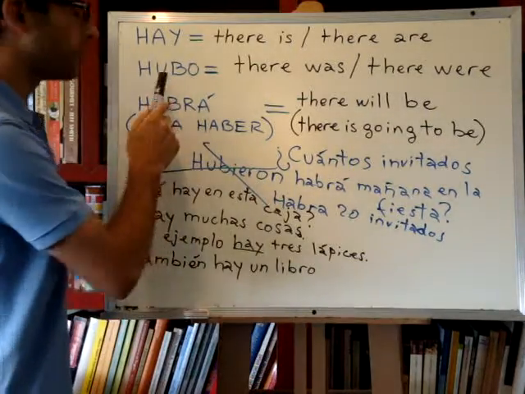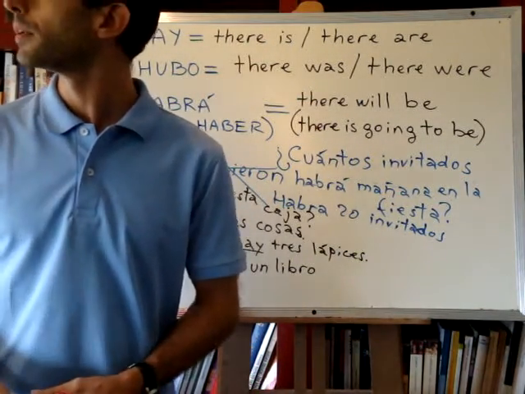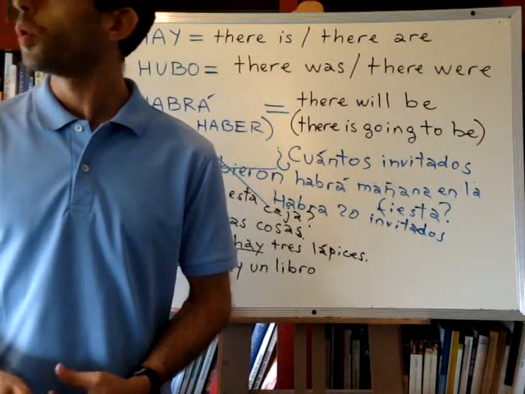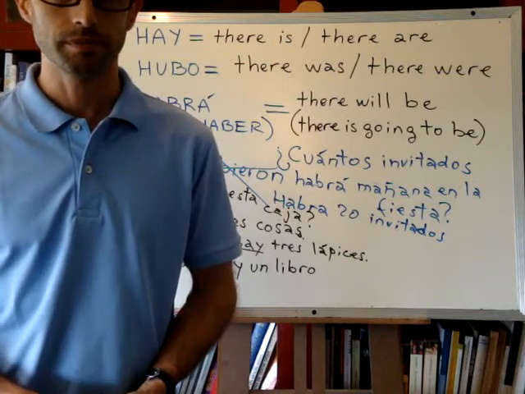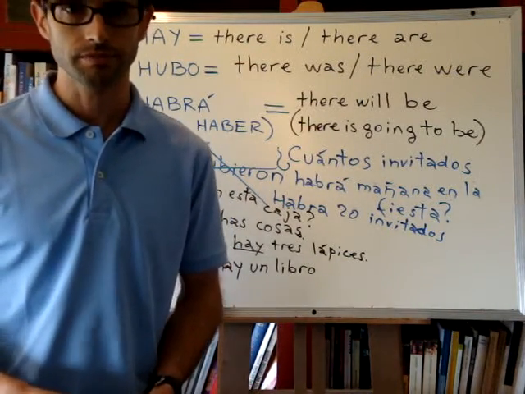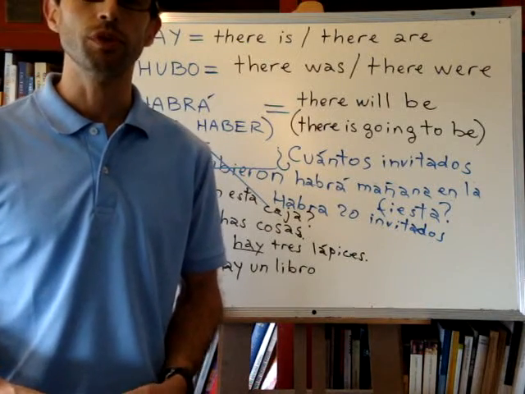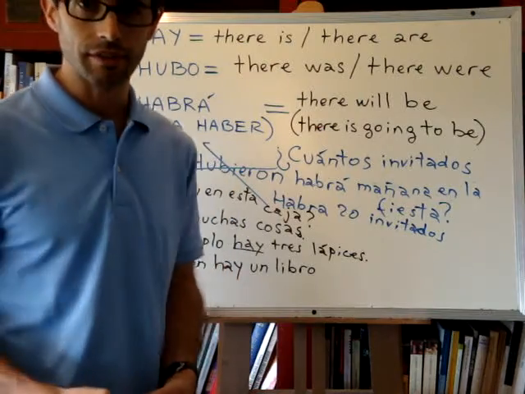Now let's try in the past. For example, what was there yesterday on TV? Okay? What was there yesterday on TV? In Spanish we would say ¿qué hubo ayer en televisión?